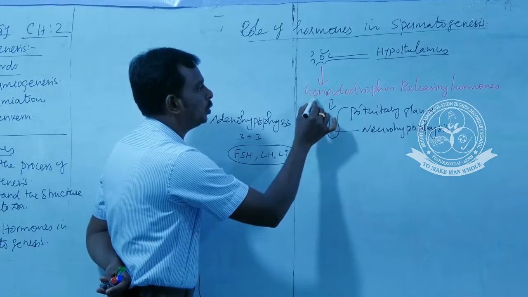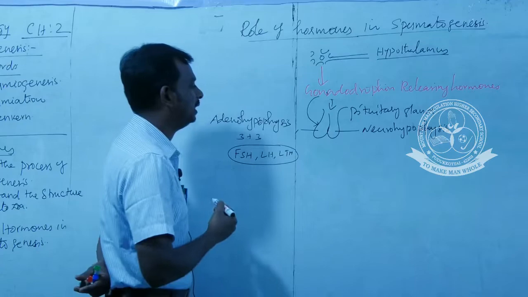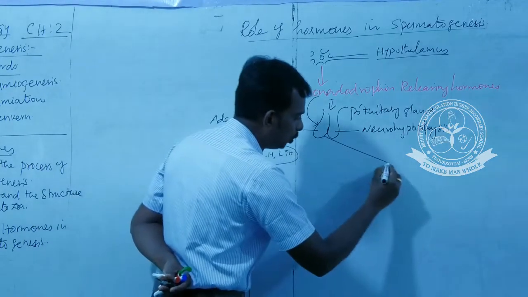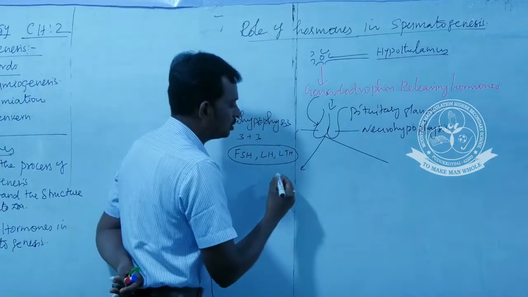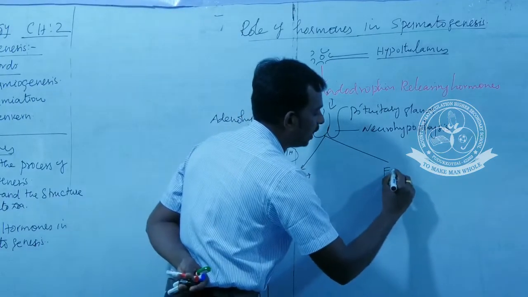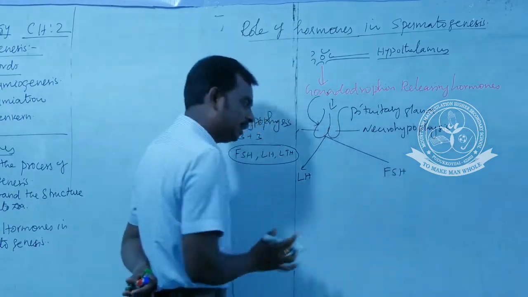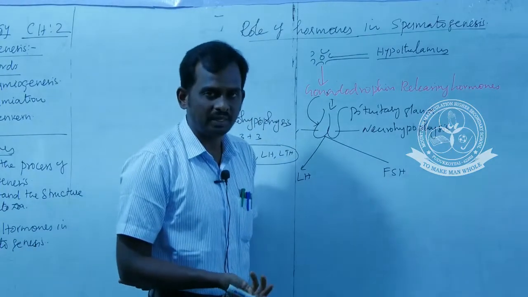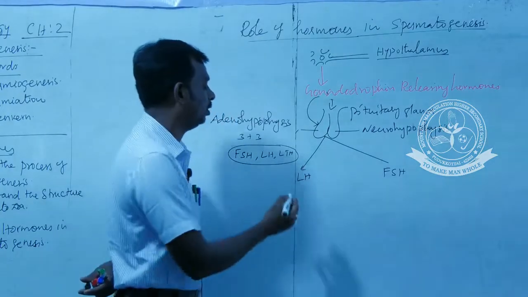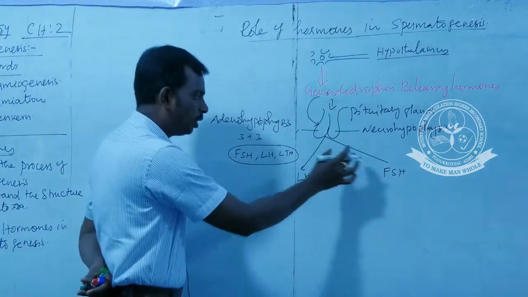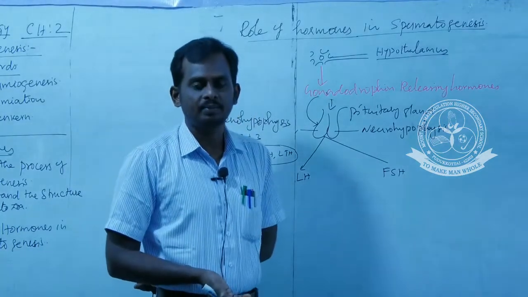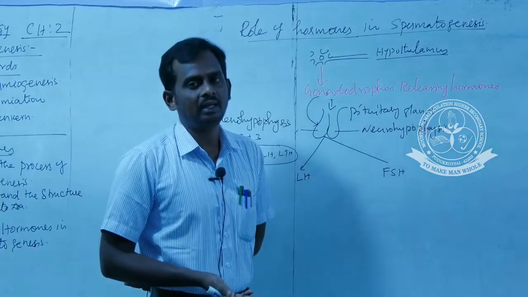This gonadotrophin releasing hormone acts on the anterior part of the pituitary, which stimulates the secretion of two hormones. What are the two hormones? One is luteinizing hormone, another one is follicle stimulating hormone. Follicle stimulating hormone is going to stimulate the immature cells. That is the reason it is called follicle stimulating hormone. These two hormones are also secreted in the female. In males they act on the testes, in females they act on the ovaries.